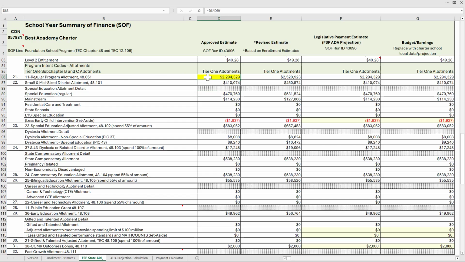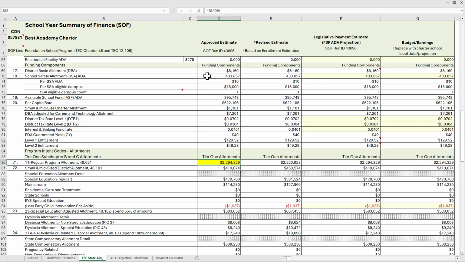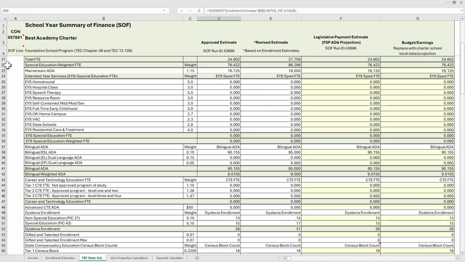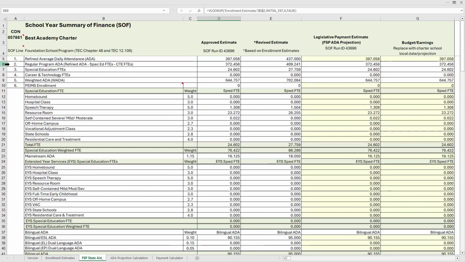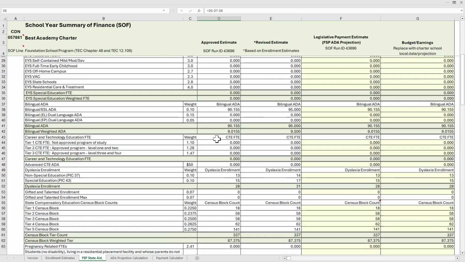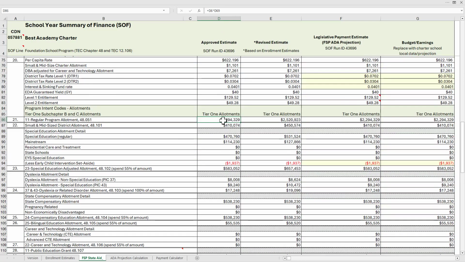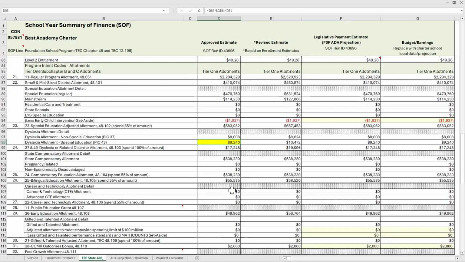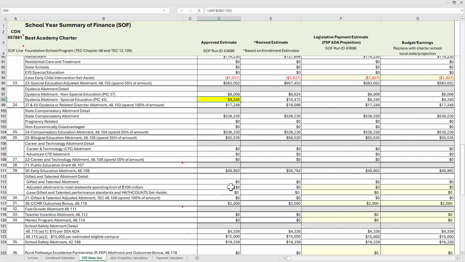So here for the regular program allotment, it says D6 times D69 up here. And you would simply scroll up to D69. Here's D69. So that's the district basic allotment. If I scroll back up, here's D6 times the regular program ADA. So again, for any of the allotments that are being calculated throughout here, the user can look to see how those calculations are being made by looking at the formula bar.